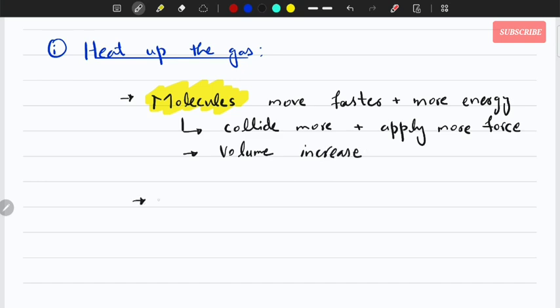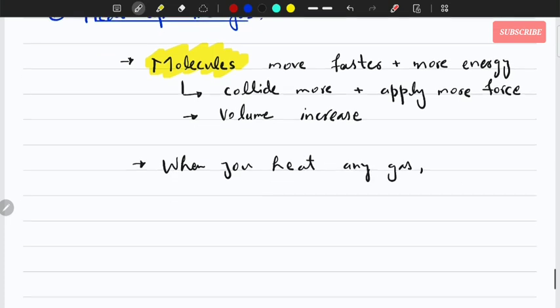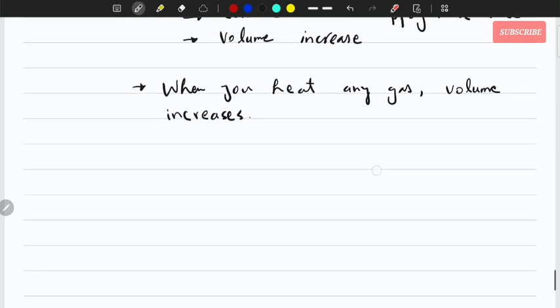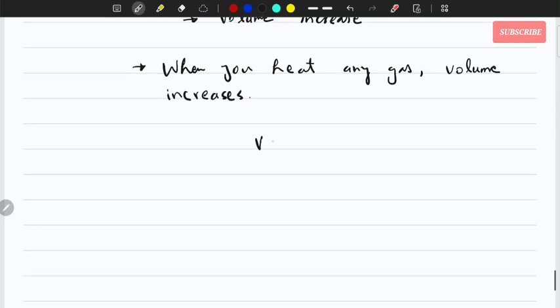So the rule here is when you heat up the gas, when you heat any gas, its volume increases. Kind of like you can say the volume V is directly proportional to the temperature.